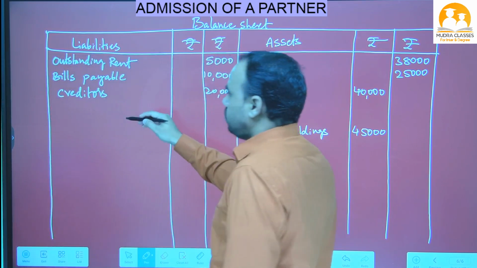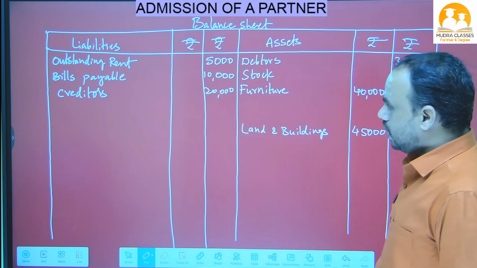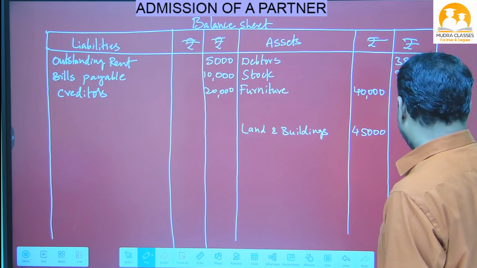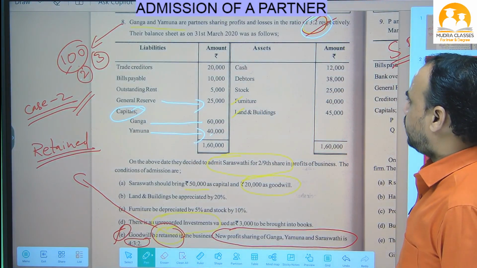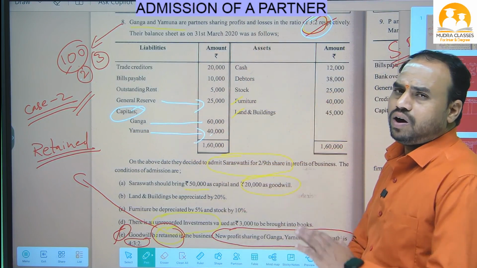So 3 items are given on the balance sheet liability side in the question, and 3 items are written on the balance sheet liability side in the answer: outstanding rent 5,000, bills payable 10,000, creditors 20,000. Let's see one time. Right, everything is correct. Now with this, balance sheet asset side all items are completed.